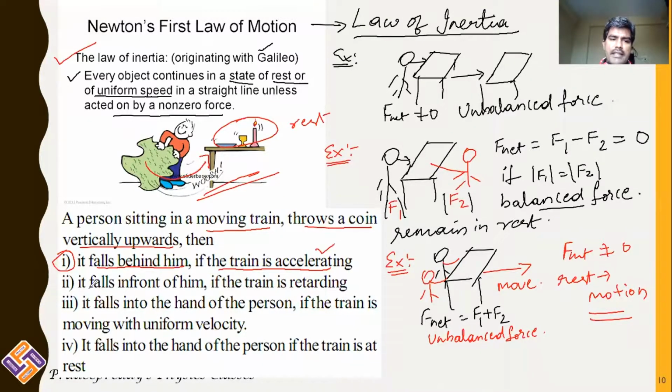It falls in front of him if the train is retarding. And it falls into the hand of the person if the train is moving with uniform velocity, or if the train is at rest. These are the examples where you can apply Newton's first law.